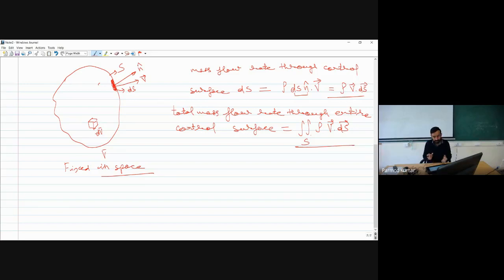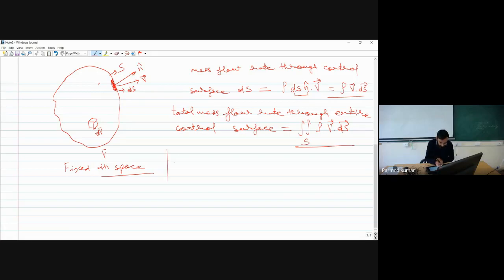Now this total mass flow rate which is going out will be basically changing the mass of the control volume. If some mass is going out, obviously at the same rate we will be having some change in mass of the control volume.